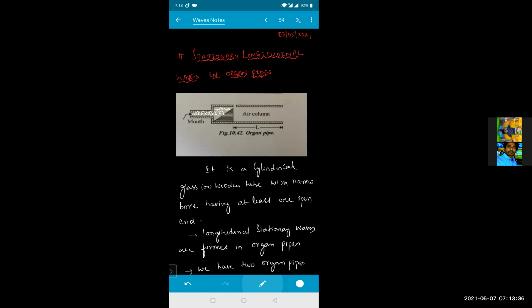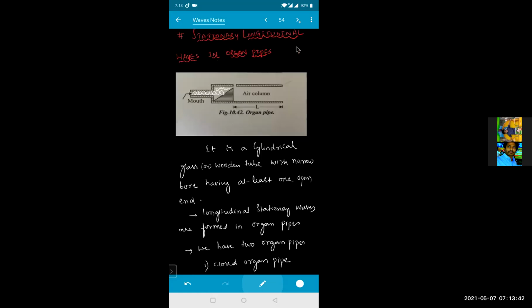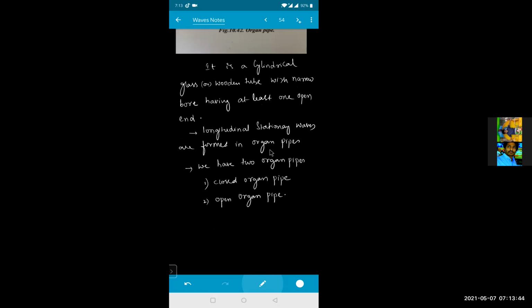Is that clear? So what is an organ pipe? It is a cylindrical glass or wooden tube with a narrow bore having at least one open end. Longitudinal stationary waves are formed in the organ pipe, and we have two organ pipes: one is the closed organ pipe, the other is the open organ pipe. Is it clear, beta?